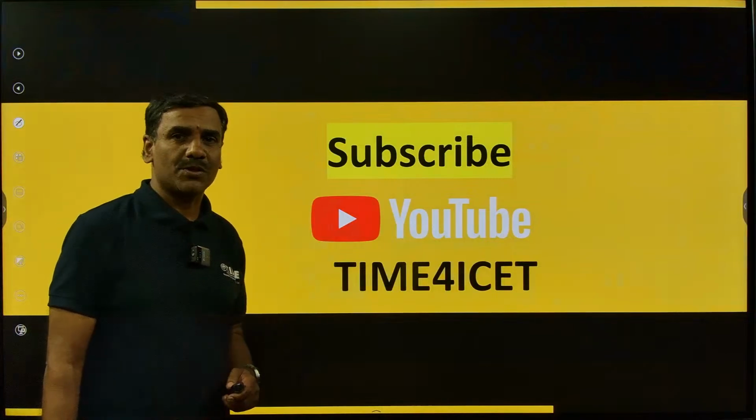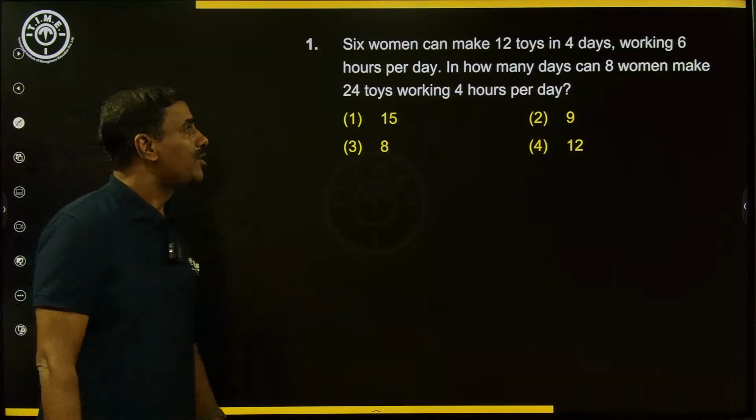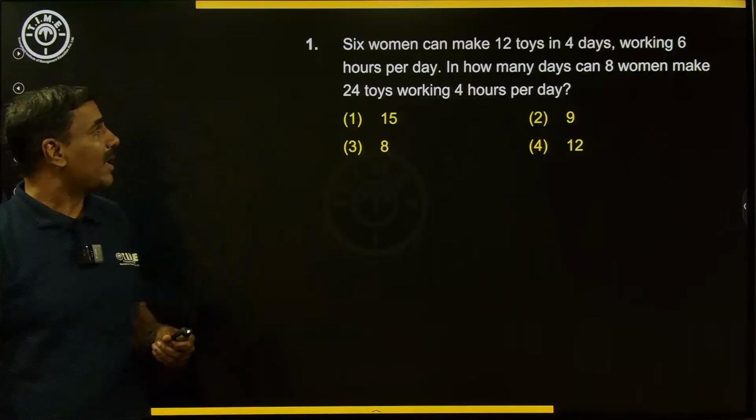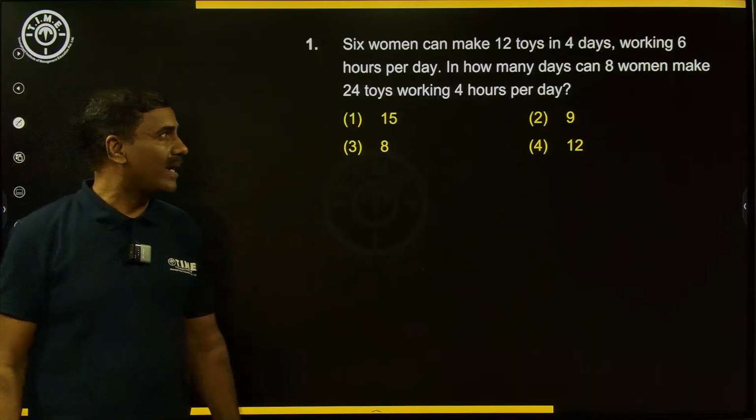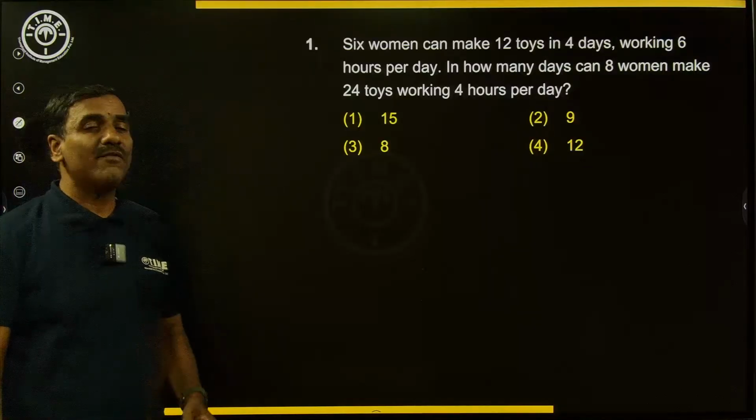So let's look at the first question here. The question is in this way. 6 women can make 12 toys in 4 days, working 6 hours per day. In how many days can 8 women make 24 toys, working 4 hours per day?